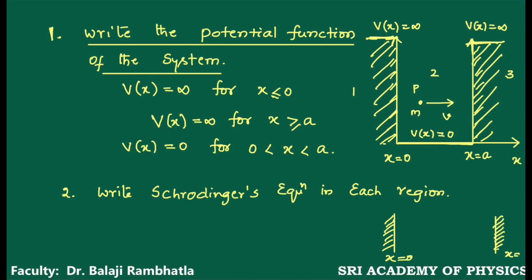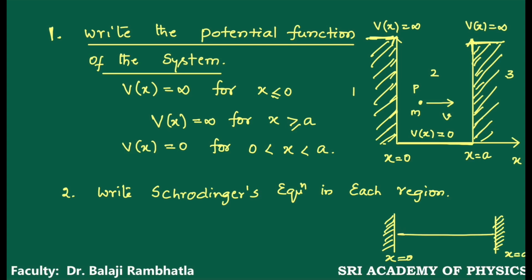This problem is exactly similar to a string fixed between 2 rigid supports. According to de Broglie theory, a particle moving with a particular velocity generates its associated wave.